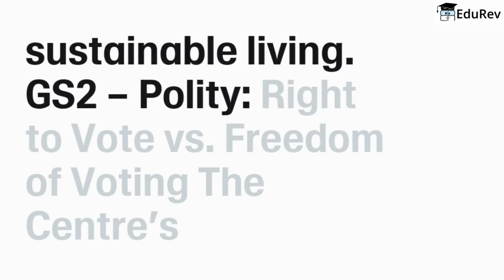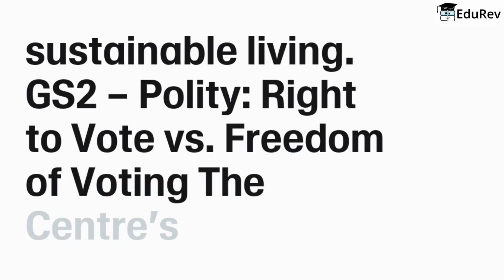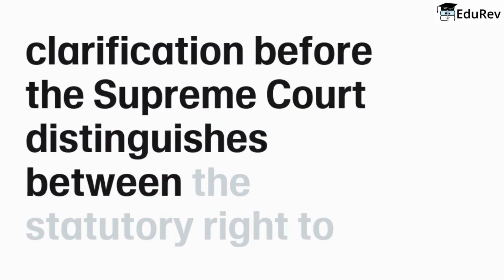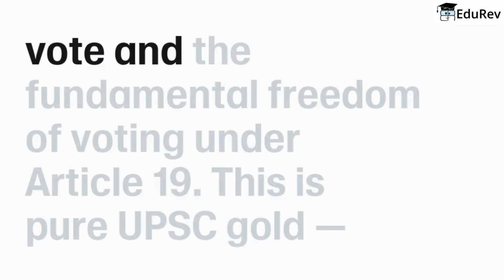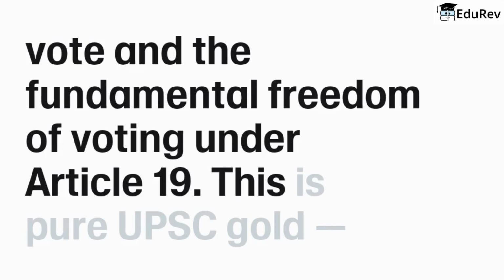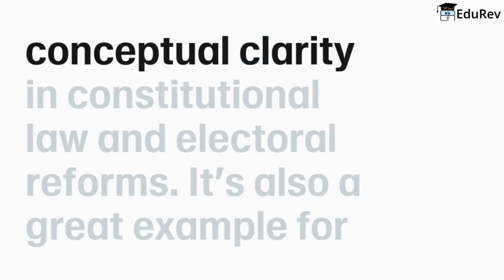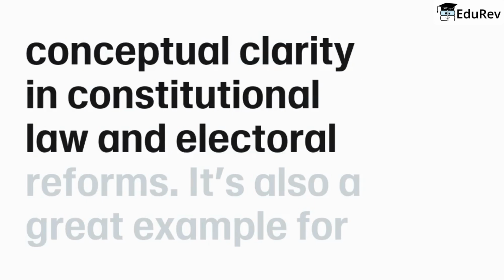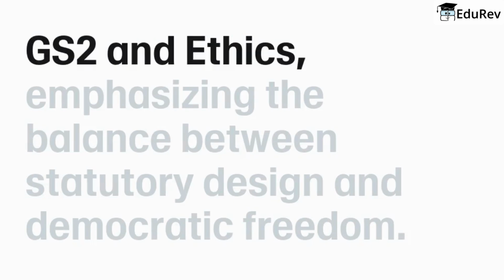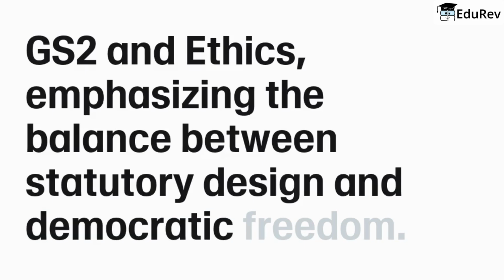GS2 Polity: Right to vote versus freedom of voting. The Centre's clarification before the Supreme Court distinguishes between the statutory right to vote and the fundamental freedom of voting under Article 19. This is pure UPSC gold. Conceptual clarity in constitutional law and electoral reforms. It's also a great example for GS2 and ethics, emphasizing the balance between statutory design and democratic freedom.